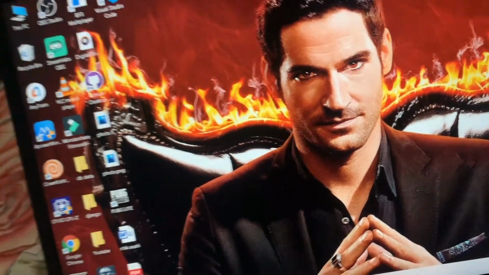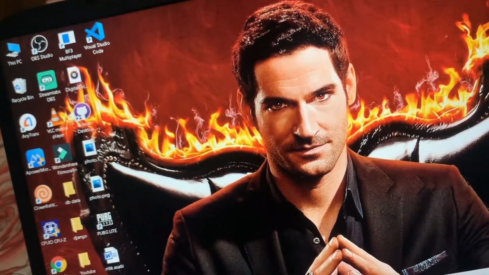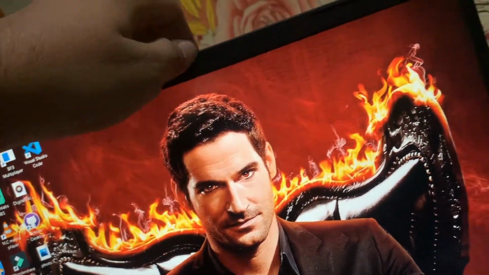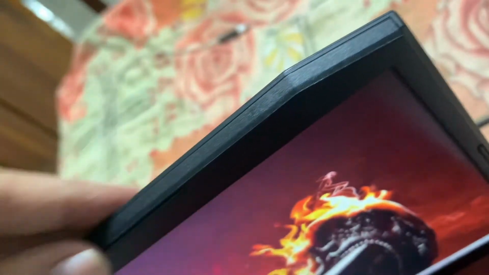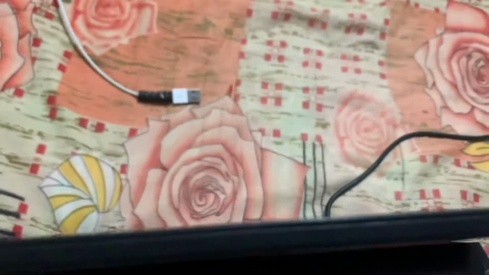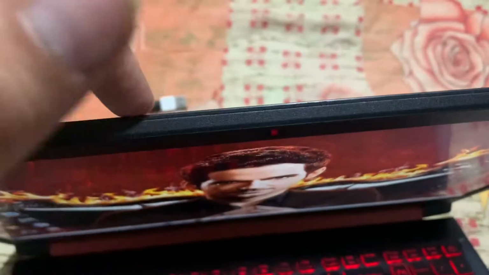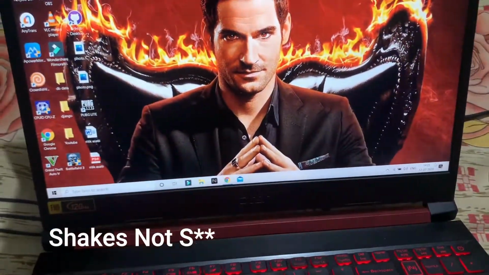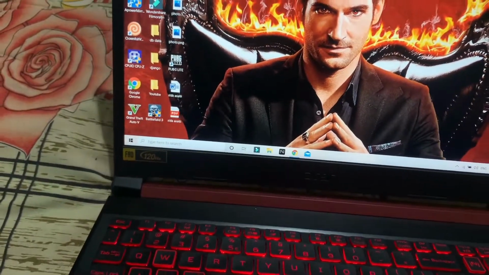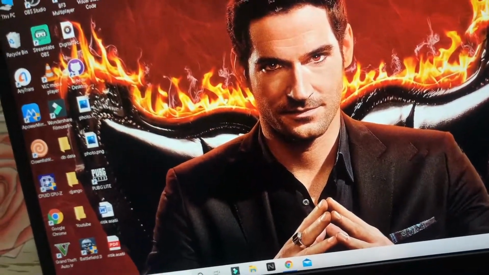I don't know why, I didn't get that. I'm lucky. Another con is that when I'm in front of a cooler or in a windy area, the display shakes so much. See, you can see. That's it, I didn't see any other con like this.